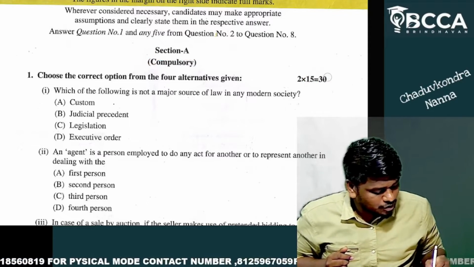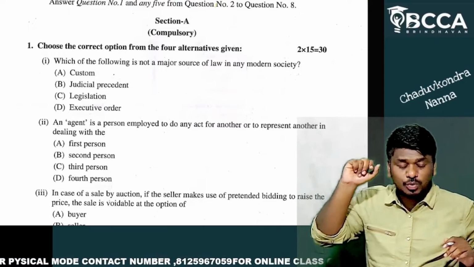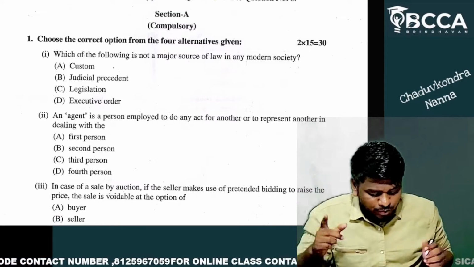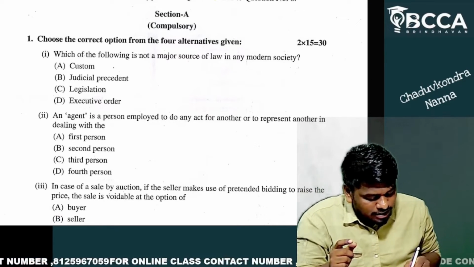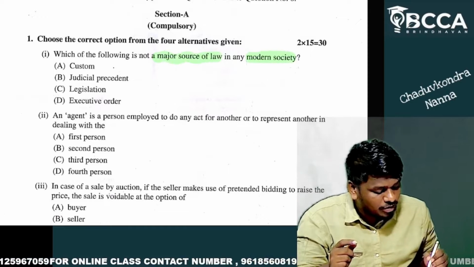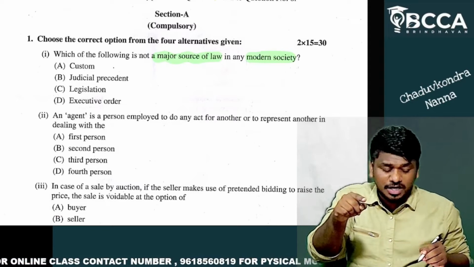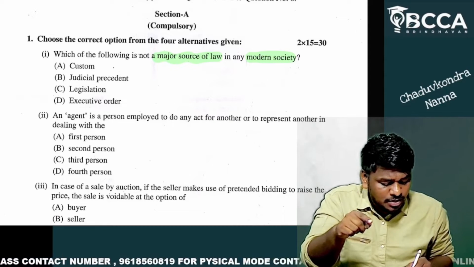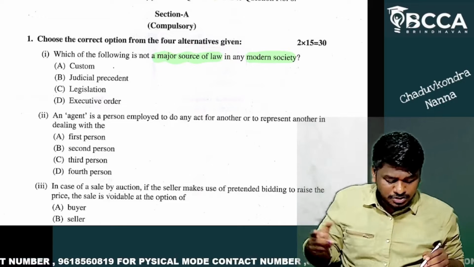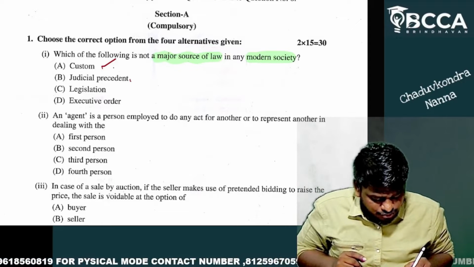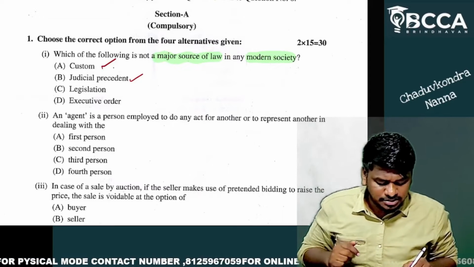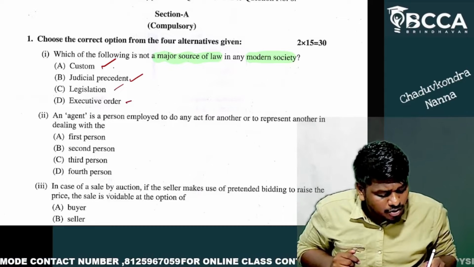Okay, let's not make any delay. First question: which of the following is not a major source of law in a modern society? Is it custom, judicial precedent, legislation, or executive order? Let's go to the concept.